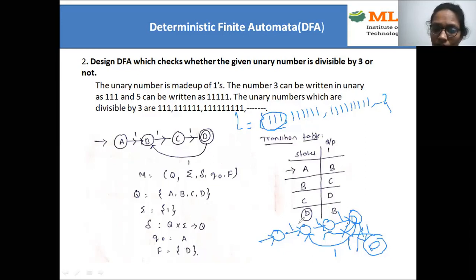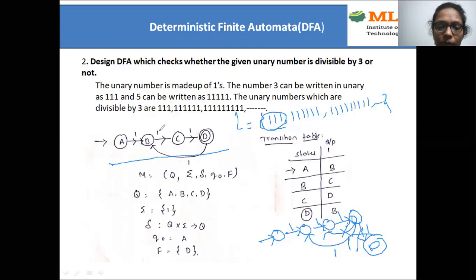We'll check for 9 ones. 1, 2, 3, 4, 5, 6, 7, 8, 9. Yes. So this is the correct diagram. Where I need to move this one, whether to the dead state, the previous state, the state before that, or the starting state, you need to check according to your requirement. So this is the solution for this problem.